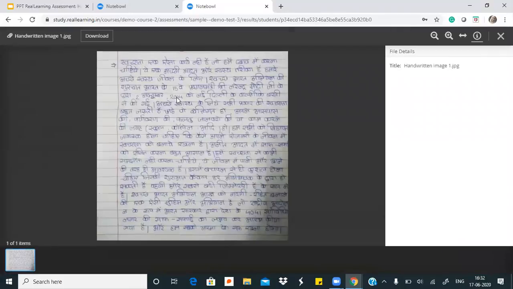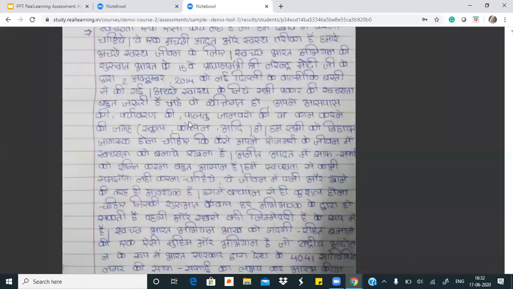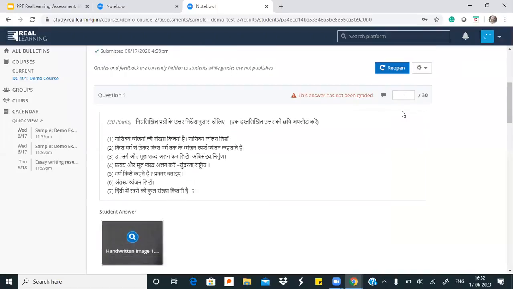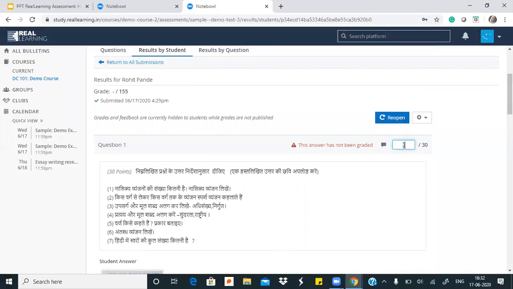I will go through Rohit's answers. Here I can just read through all his answers. If I want to download his answer, then I can also do that from here. So I'll just cross it. Maybe I want to give Rohit 25 marks. So I'll just type it here. And then maybe I think he deserves half a mark more. So I'll give him 25.5.